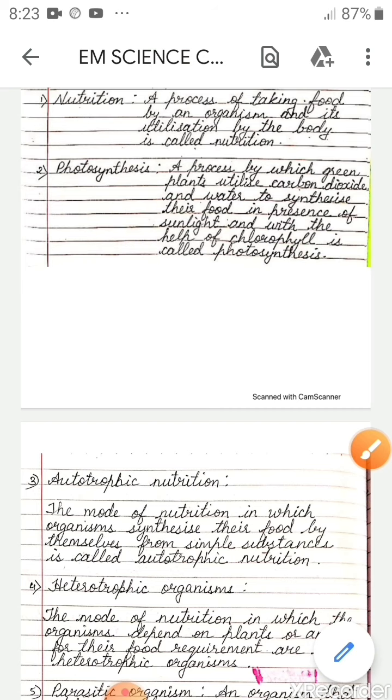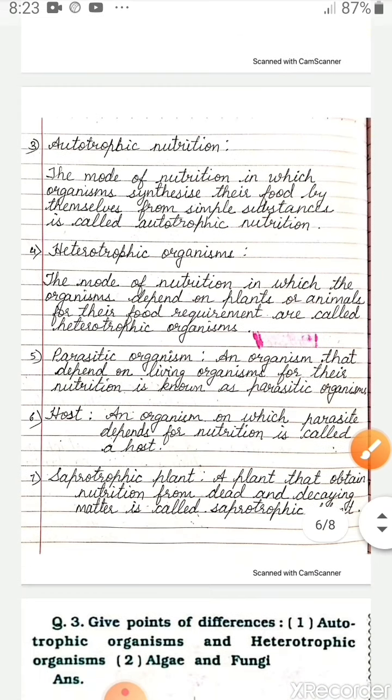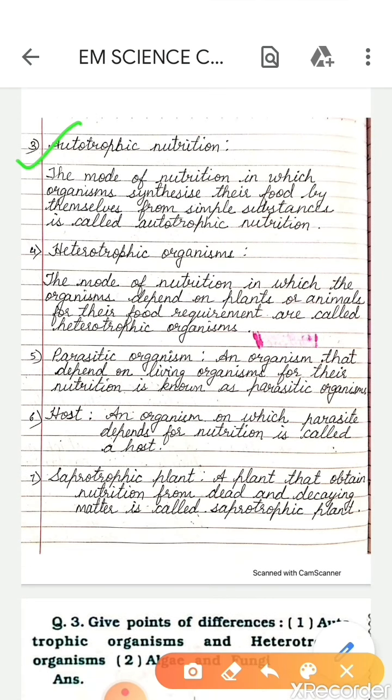Question number 3. Autotrophic nutrition. The mode of nutrition in which organisms synthesize, that is make, their food by themselves from simple substances is called autotrophic nutrition. And the best example is the green plants. Question number 4.